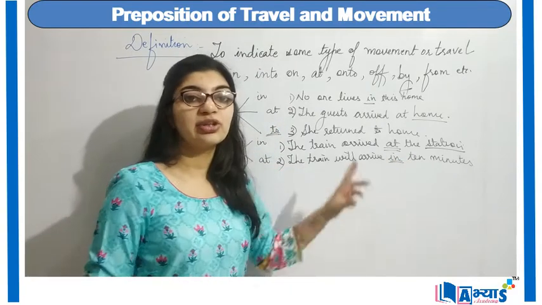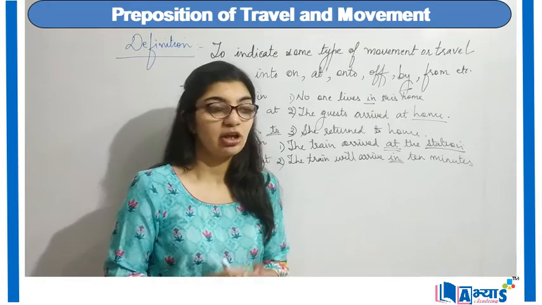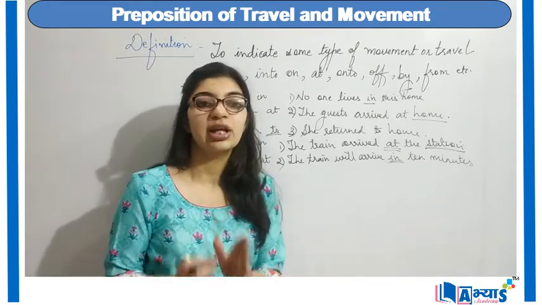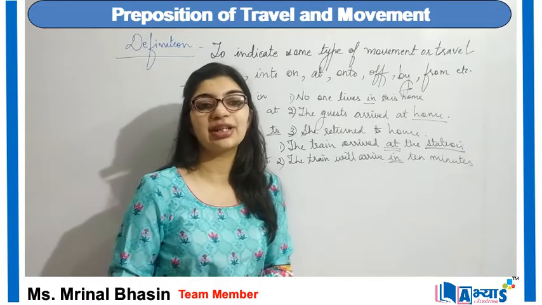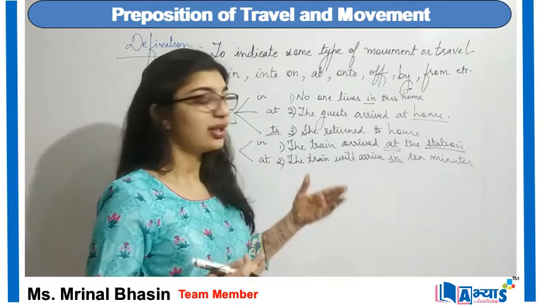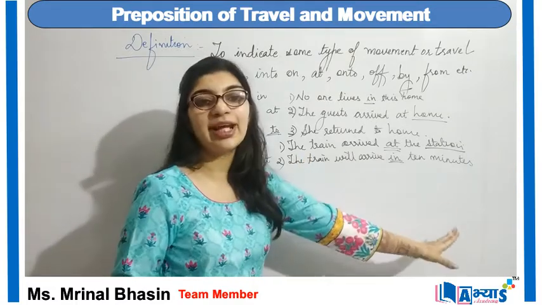Because the usage of preposition differs from sentence to sentence. We should add those prepositions in the sentences so that the proper meaning of the sentence can be easily solved, right? The train will arrive in 10 minutes.